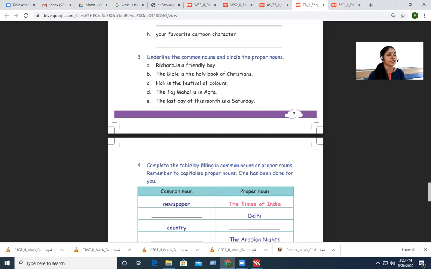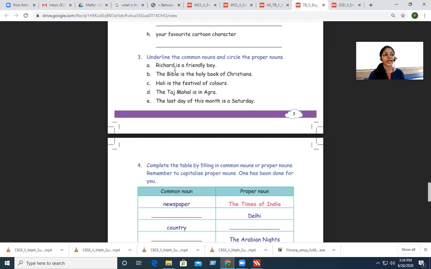So, underline the common nouns and circle the proper nouns, okay? Listen carefully, underline the common nouns. So if you find a common noun, you have to underline it. And you have to circle the proper nouns. First one, Richard is a friendly boy. Repeat again, Richard is a friendly boy. Now you have to identify the proper noun and circle it, and identify the common noun and underline it. Is it done?